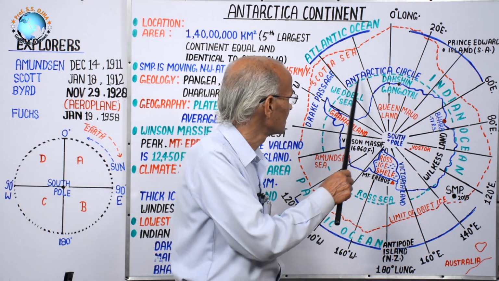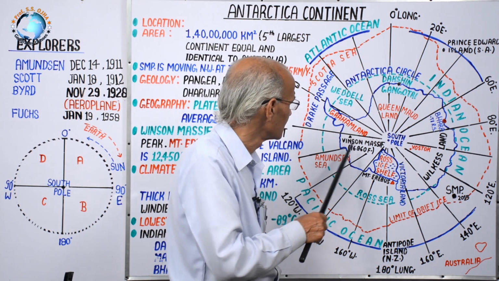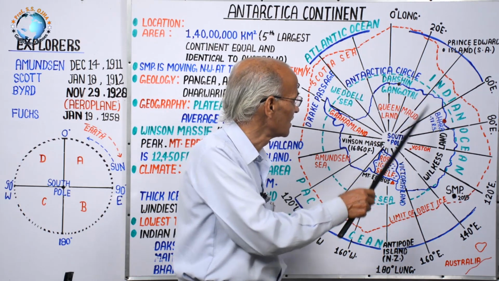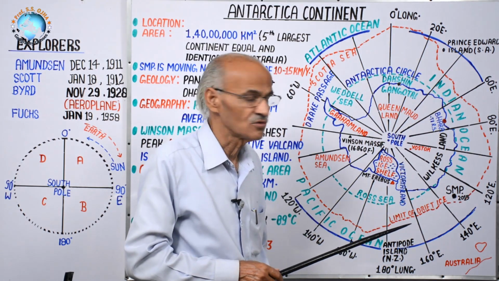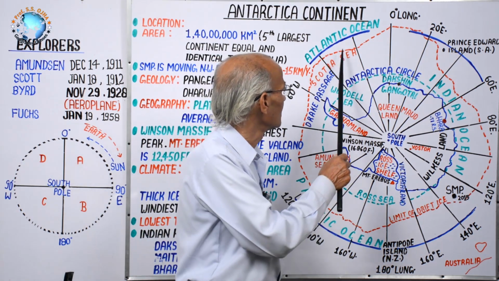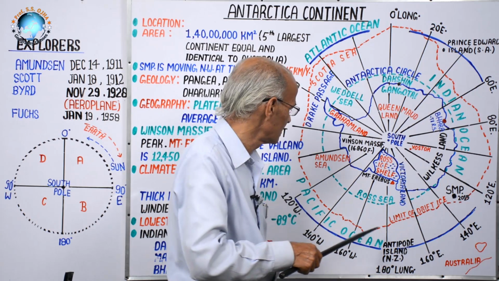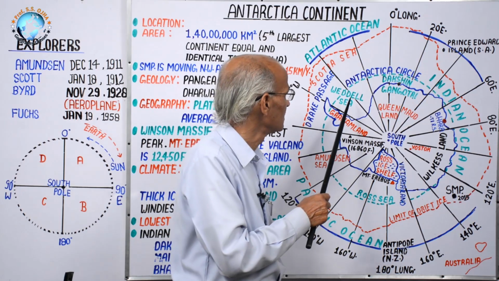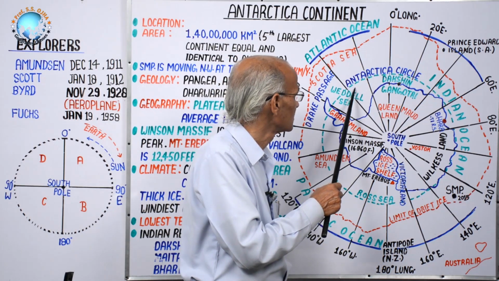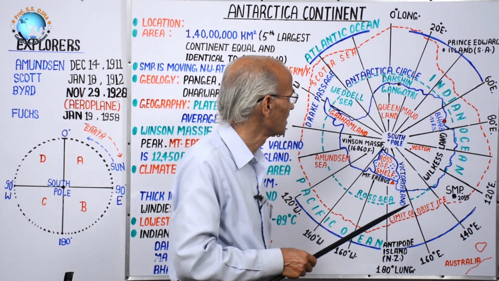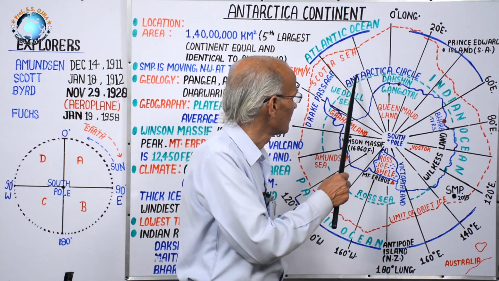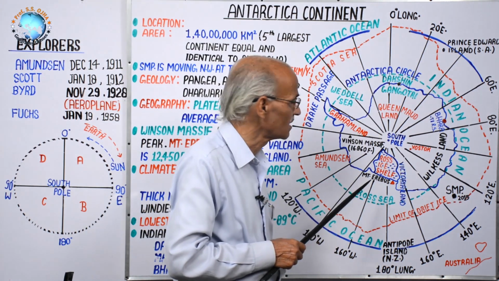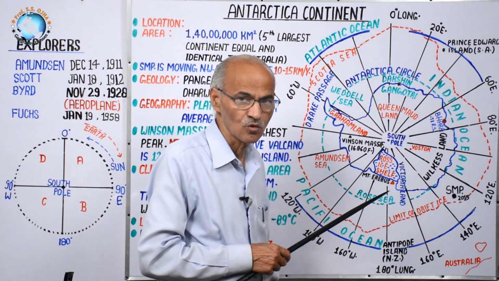And the Antarctic Circle encompasses the continent. Here one important point is that to the north of the Antarctic Circle there are 3 oceans: Atlantic, Indian, and Pacific. But some water is also found to the south of the Antarctic Circle. So the water body to the south of this Antarctic Circle is collectively named the Southern Oceans.